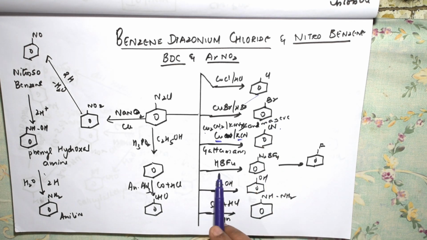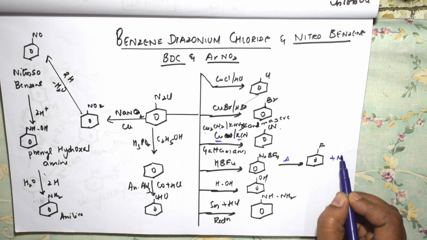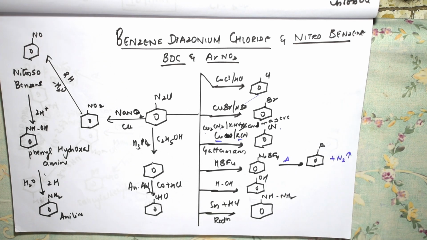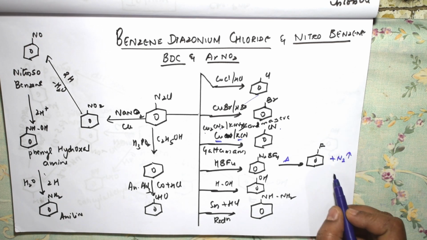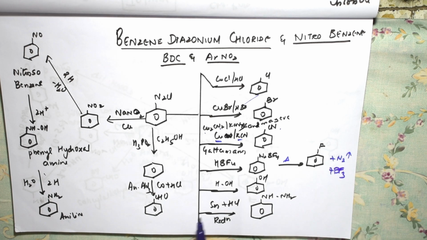So what do I do? I have used a reagent that is HBF4. So this is going to get converted into your first unstable complex. Then further on heating this one, nitrogen gas is out and BF3 also comes out and your fluorine attaches to that. Right students, then this is a procedure to convert BDC to phenol.